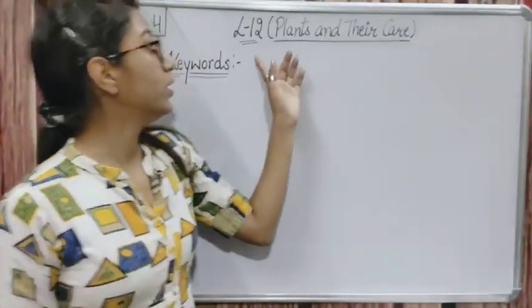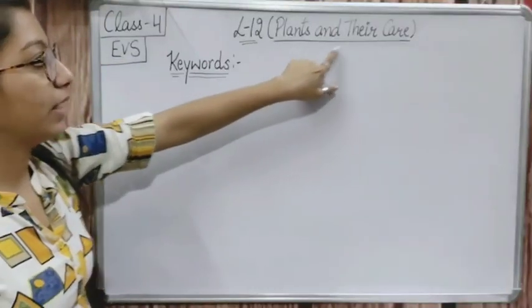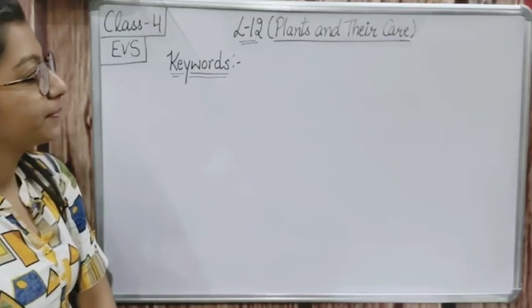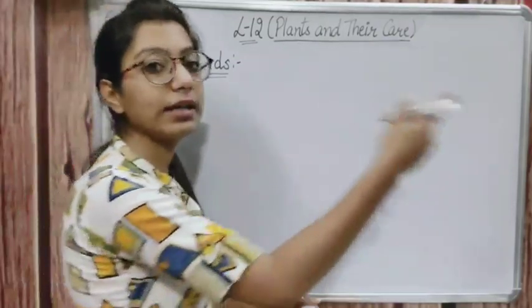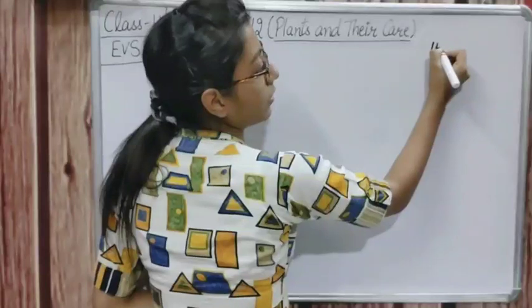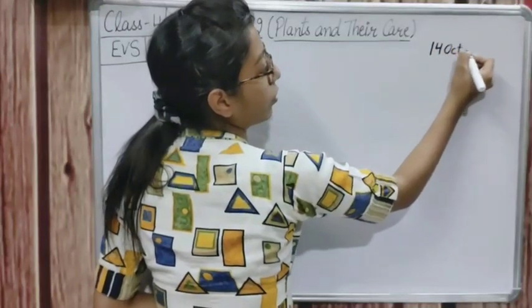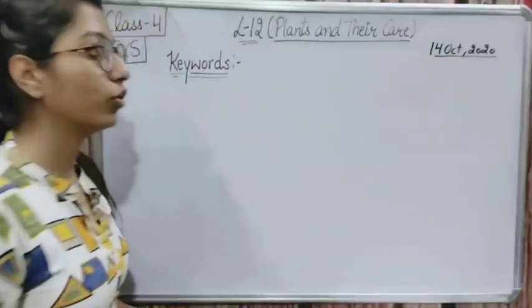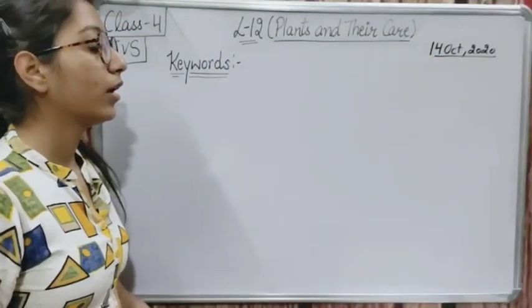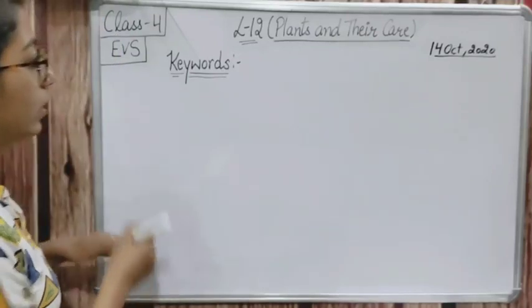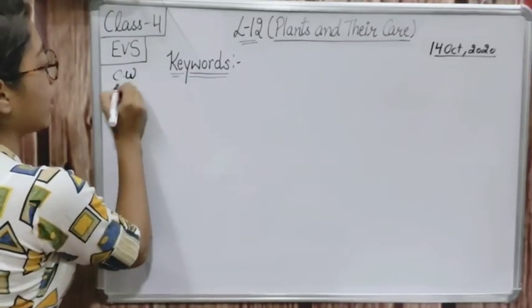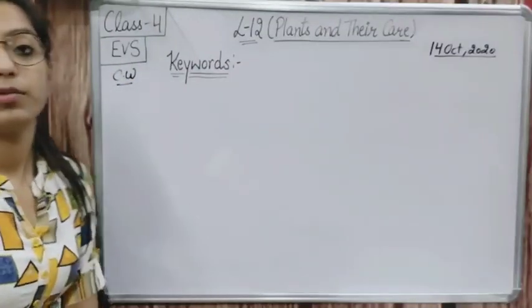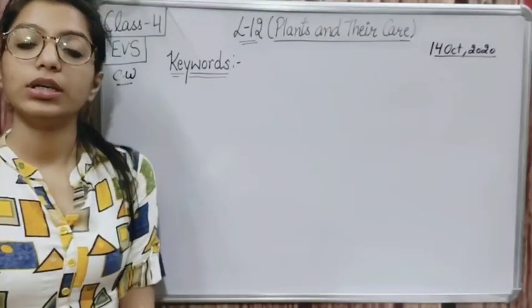So everyone, right here lesson number 12, plants and their care. And at the right side you will write the date. Date is 14th of October 2020. And also at the left hand side you will write classwork and make a heading of keywords, because firstly we are starting with the keywords.